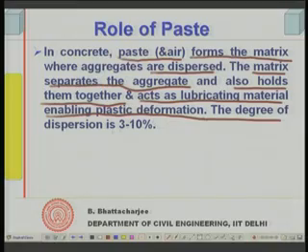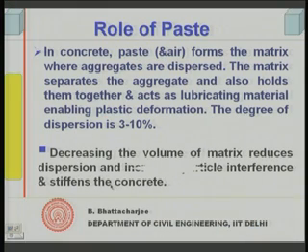This degree of dispersion of course is not very large, never more than 3 to 10%. That means if I find the mean distance between aggregates before paste was added and after paste was added, the increase in distance is not more than 3 to 10%. But it is important to have sufficient paste so that it can take care of the dispersion also, right.